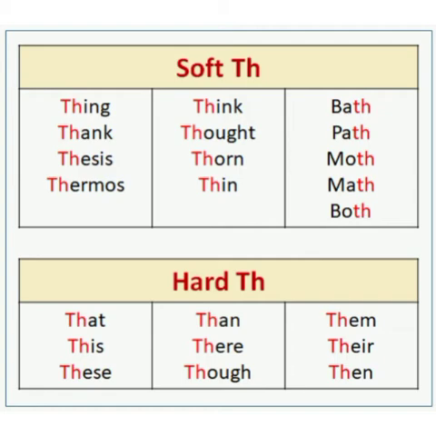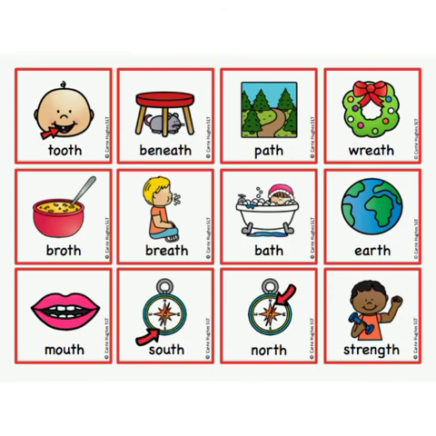Now see the examples in which the th sound comes at the end. Tooth, beneath, path, wreath, broth, breathe, bath, earth, mouth, south, north, strength. These were the th ending words and you can see the picture and relate the words.